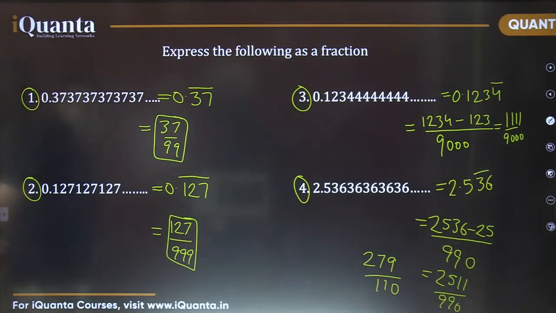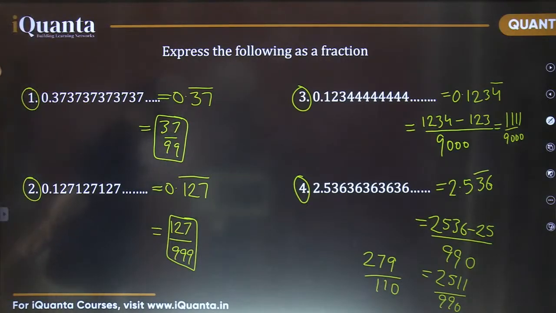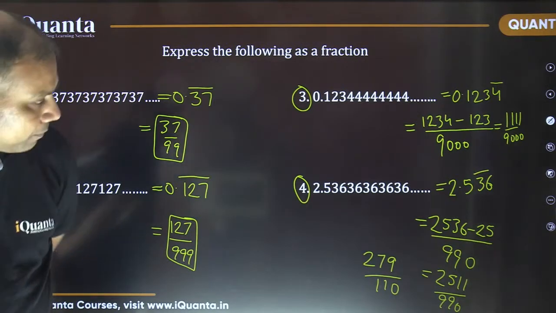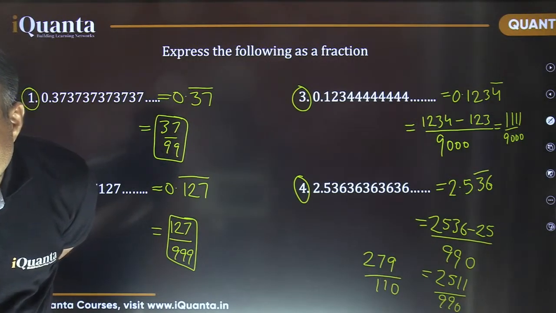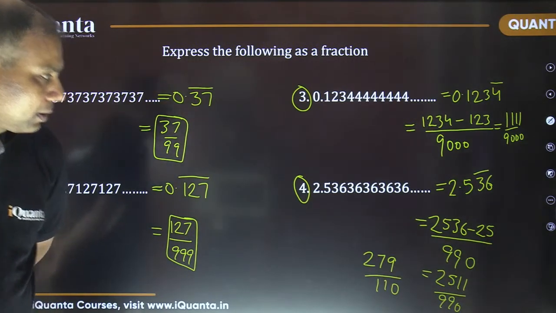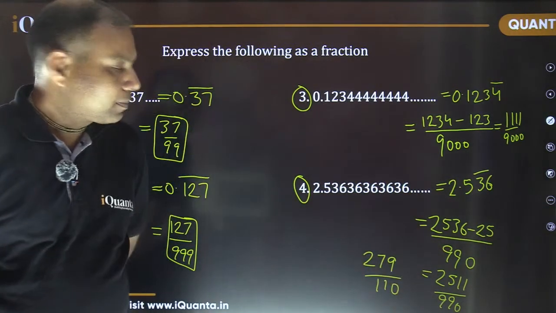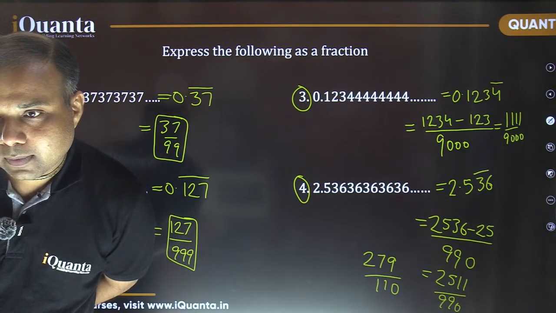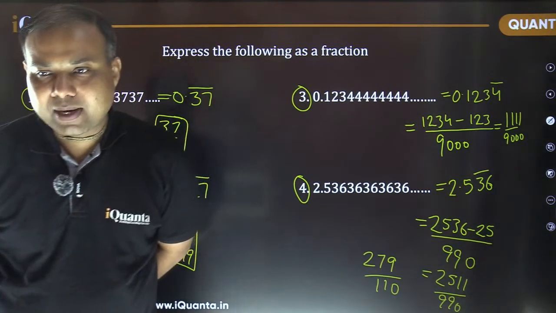Hiransh, for which question you have answered this? 101 upon 909. P. Verma, how did you get this 2483 upon 990? If you subtract this 25 here, you are going to get 2511, isn't it? Nice. Okay, I hope it is clear to everyone.